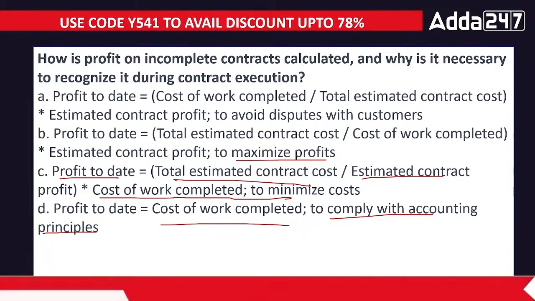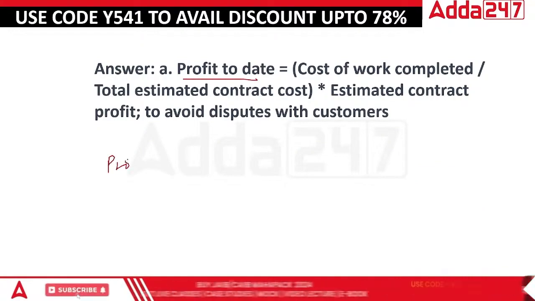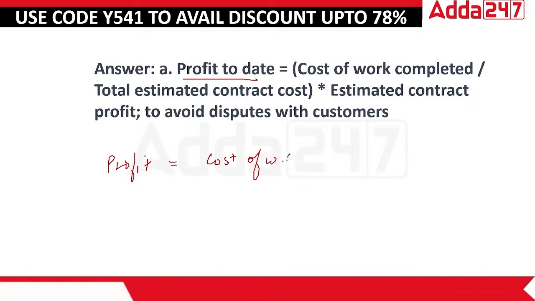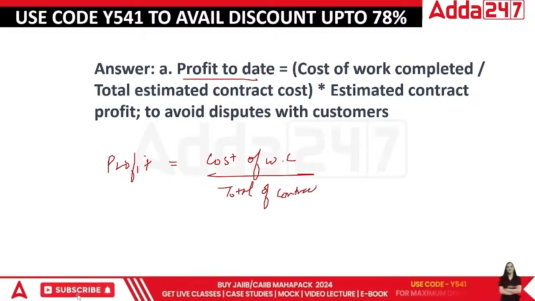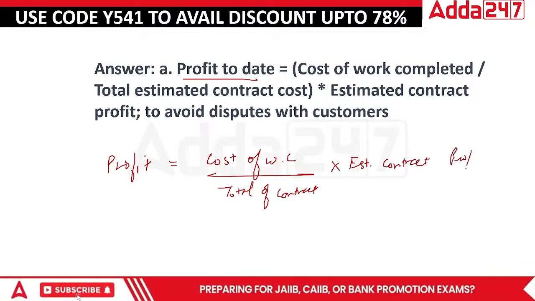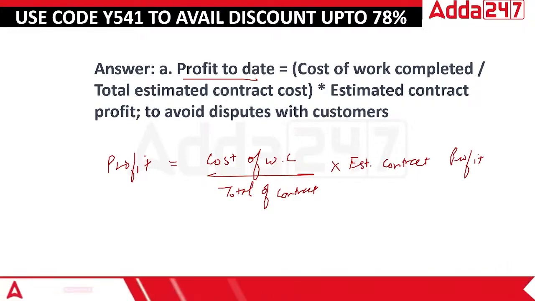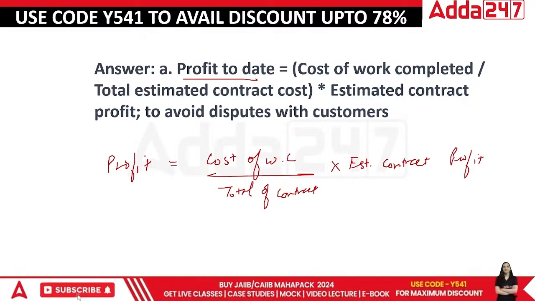The correct answer to this question is profit to date. How do we calculate your profit till date? It is based upon the work which is already done, divided by total of contract cost, whatever would be the total, and we multiply it with the estimated contract profit. Whatever estimated profit we can make up, that is to be taken here. Done. Now comes the next question.